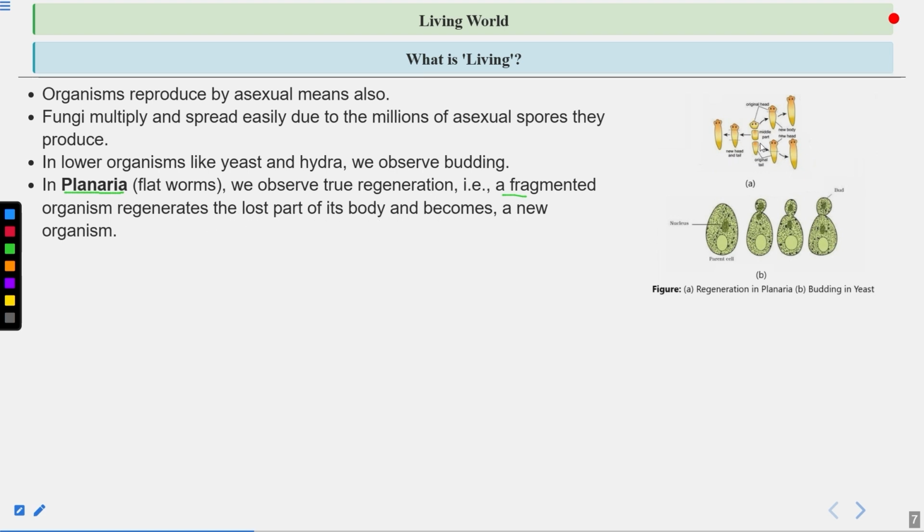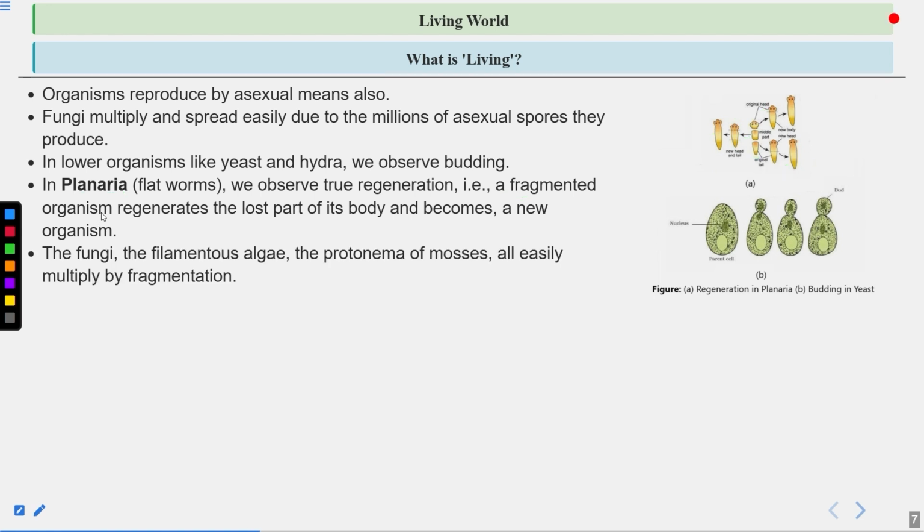Here you can see this is planaria. It is cut into fragments. Each fragment can give rise to a new planaria. This is the middle part. From the middle fragment, the head and tail develop, and the entire planaria regenerates. Then this is the head. From the head also, an entire planaria can regenerate. From the tail also, an entire planaria can regenerate. So planaria have neoblast cells, which help in regeneration.